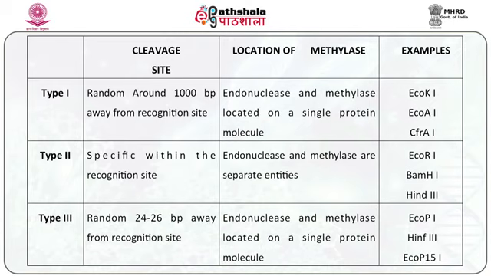There are three different types of restriction enzyme. Type 1 cuts randomly, around 1000 base pairs away from recognition sites. Examples are EcoK1, EcoA1. Type 2 cuts specifically within the recognition site, like EcoR1, BamH1. And type 3 cuts 24 to 25 base pairs away from the recognition site, that is EcoP1, etc.